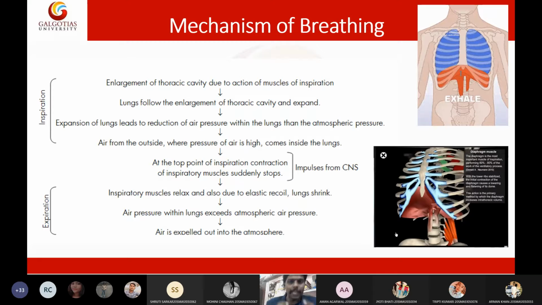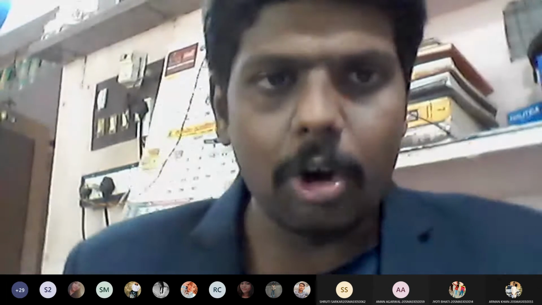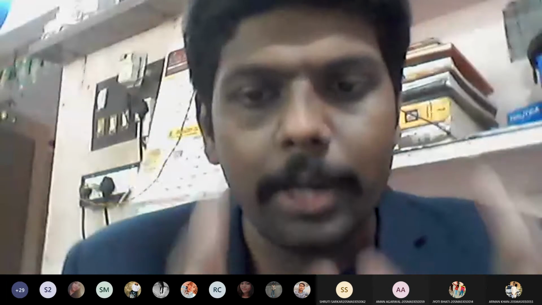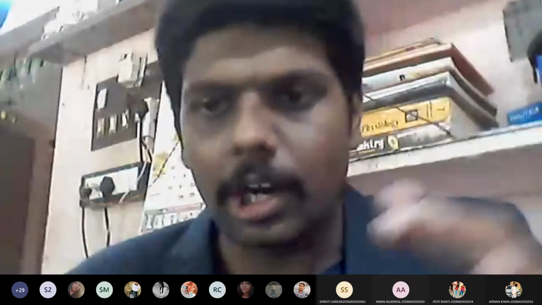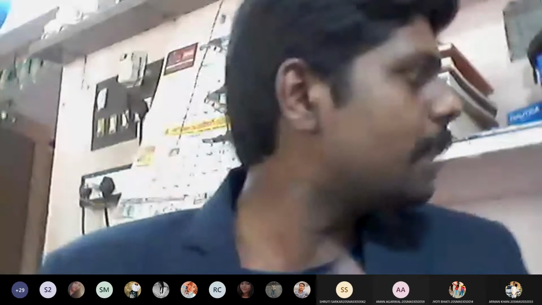Due to this decreased air pressure, you must know one important basic concept, students. You need to know the movement of air, or movement of gases. The movement of gases always happens from the higher area to the lesser area, or from the high pressure area to the less pressure area.